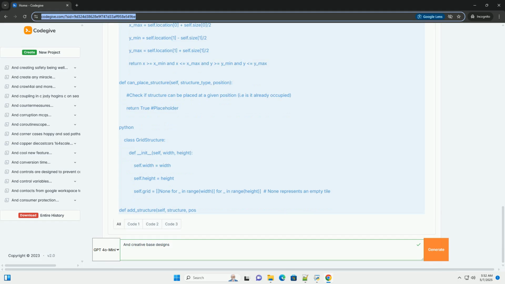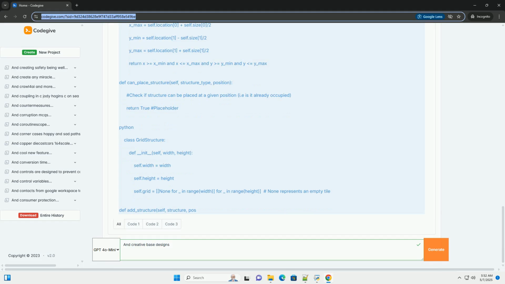Tessellation: use repeating geometric shapes, for example hexagons or triangles, to tile the base area. This can create visually interesting and structurally sound layouts. Golden ratio: incorporate the golden ratio, approximately 1.618, into the base's dimensions and structure placement to create aesthetically pleasing proportions. Example: radial symmetry.